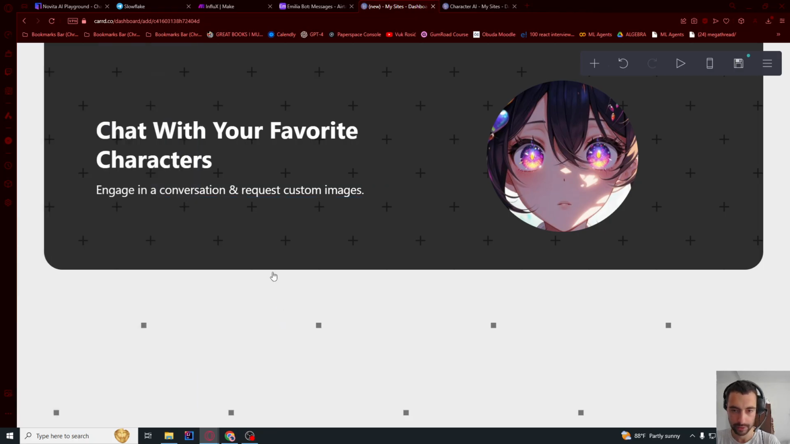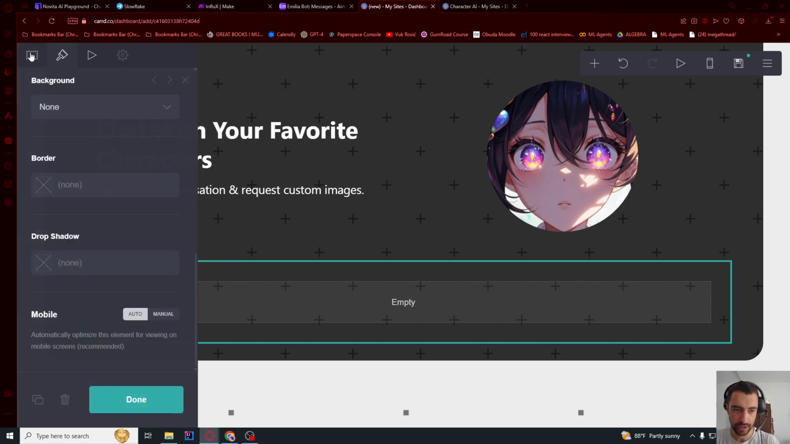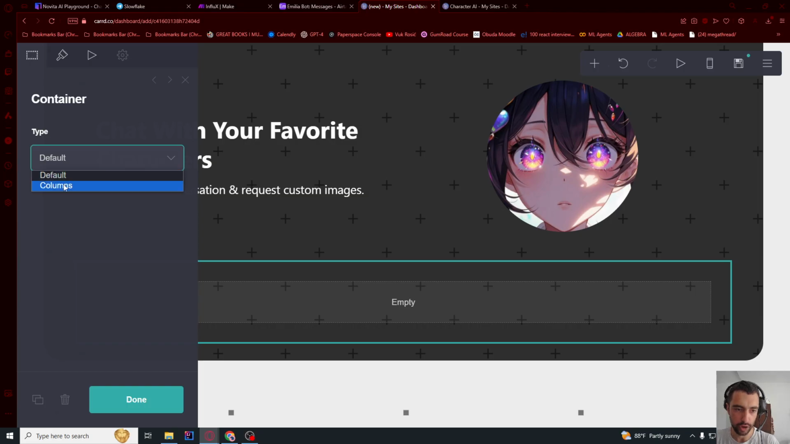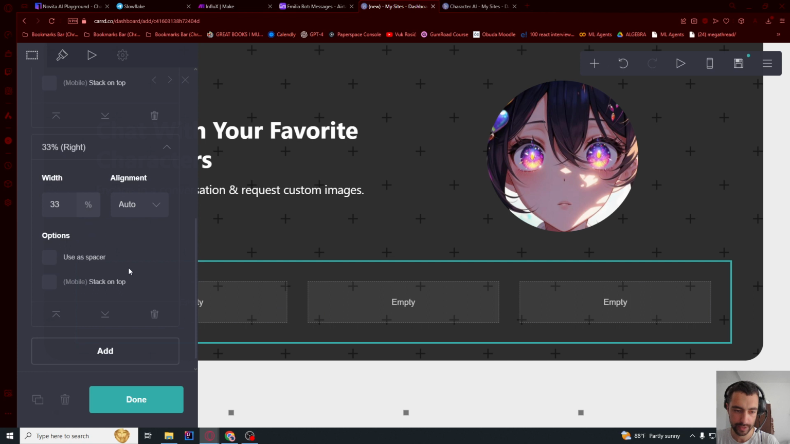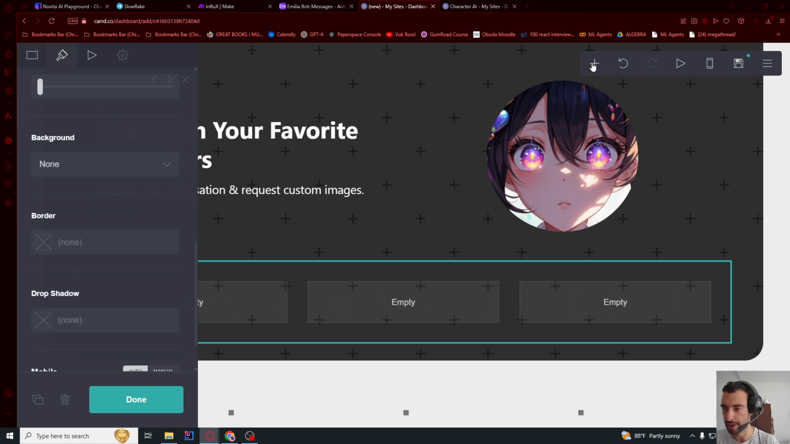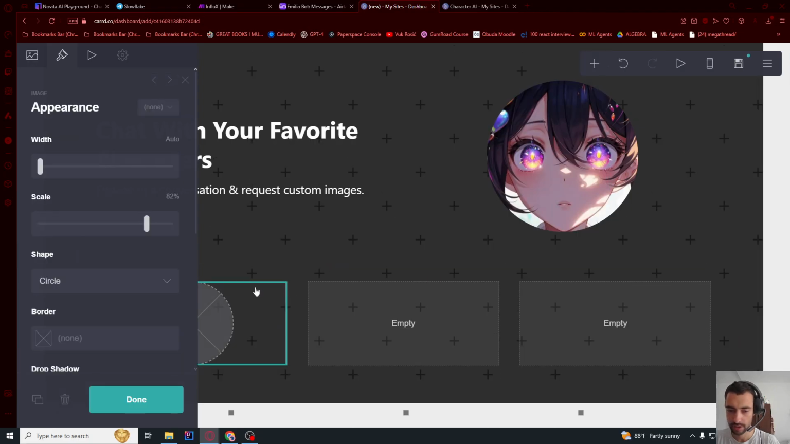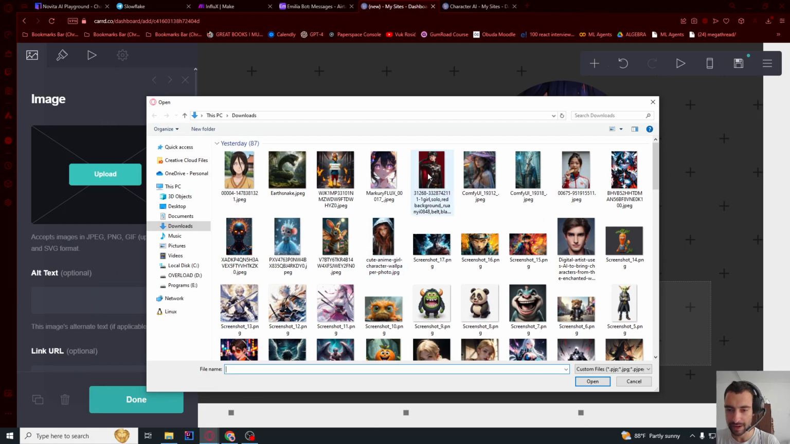Okay, so I think this is better. And below that I'm gonna add a new container, and I'm gonna turn it to type columns, and I'm gonna add another column, so there are 3 columns. And I think let's not touch anything else for now. Let's add a new image, and let's go here to image, and you can start uploading your characters now.